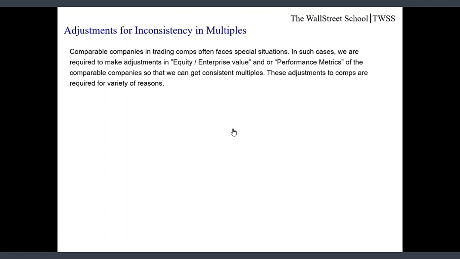Friends, very often companies in the comparable analysis face special situations. In such cases, we are required to make adjustment in equity, enterprise value and performance metrics of the company so that we can get consistent multiple. If we don't make adjustment for the special items in the financials of the company or the valuation of the companies, my multiple would be distorted by the impact of special items and they will not be comparable with the other companies.